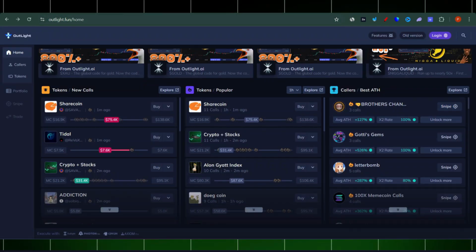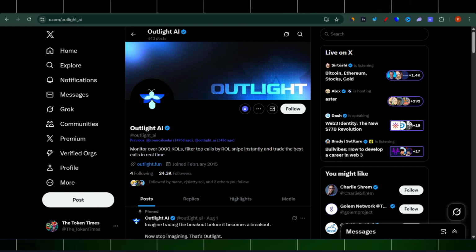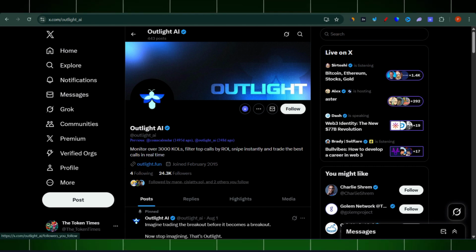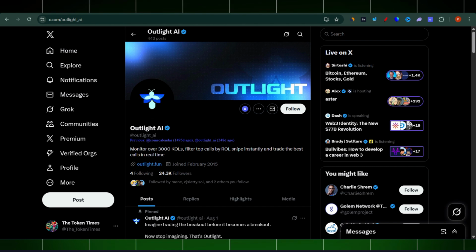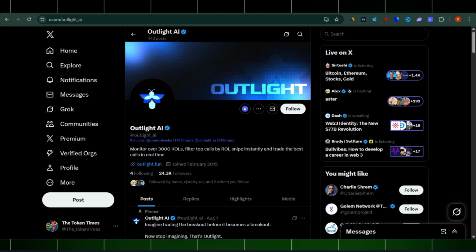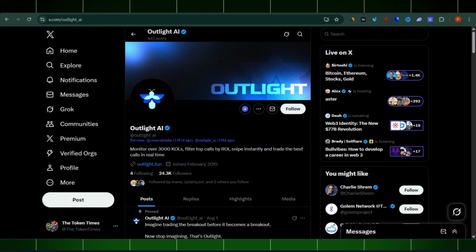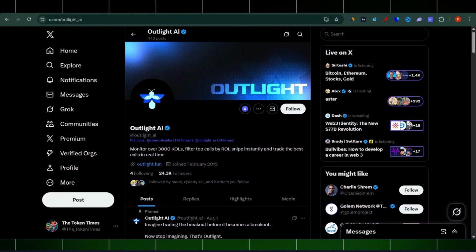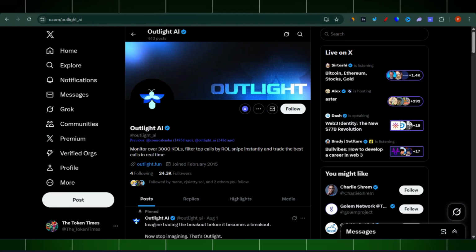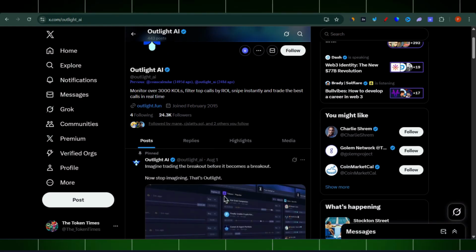The other thing which I want to talk about is their X account. They have around 24,000 followers, and that's a large number. They have been on X since February 2015, and nearly 1 year ago, 248 days, I like this new X feature. It shows you previous names of this account, which is absolutely fantastic. So it was called Coins Calendar 1495 days ago, and then they rebranded 248 days ago to Outlight AI. Pretty straightforward, very nice to see.